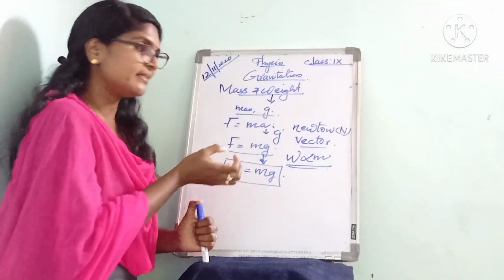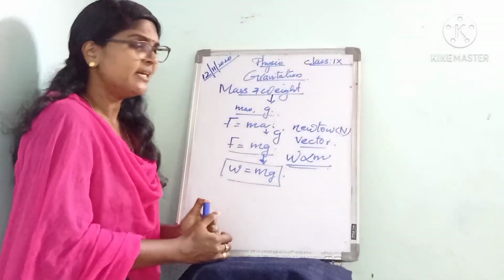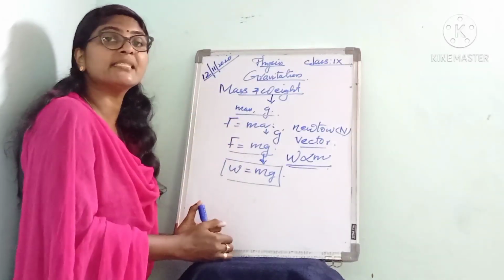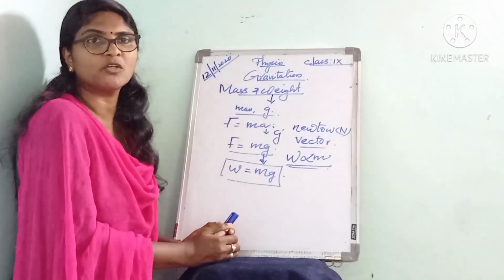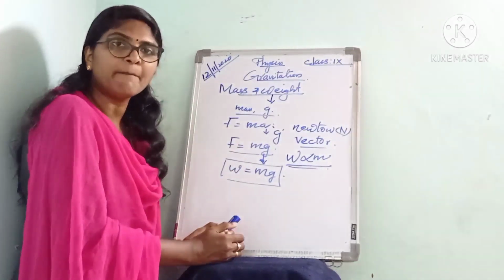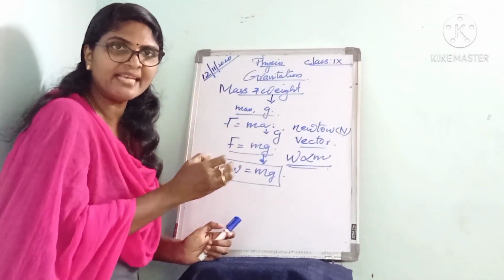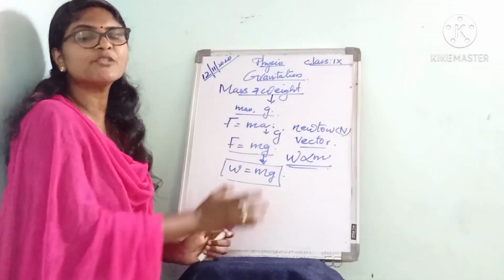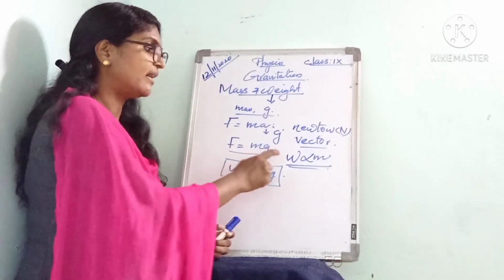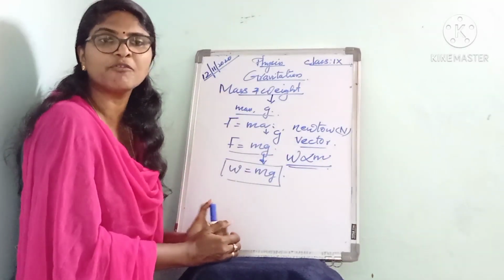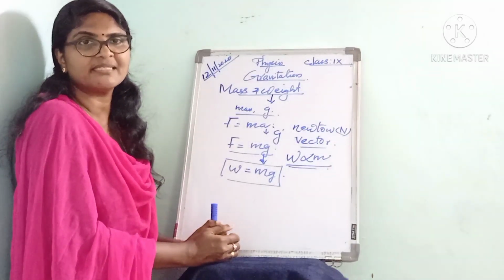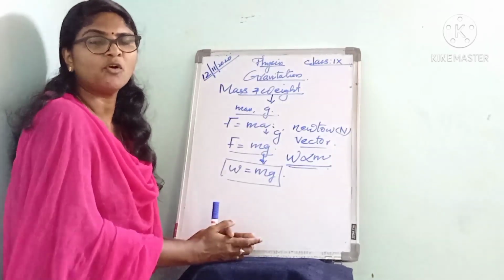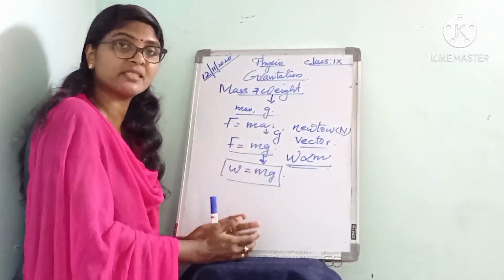Thus, that is the reason that for a given place, the weight of an object is a measure of its mass, because at a given place, the value of g is constant. So, W is proportional to m. Listen it, you know, the mass that remains constant anywhere on earth or in other planets, the mass of an object that remains constant.